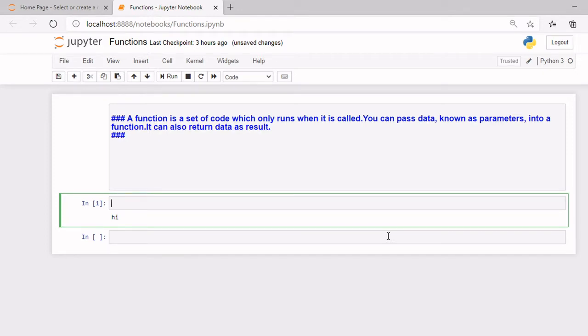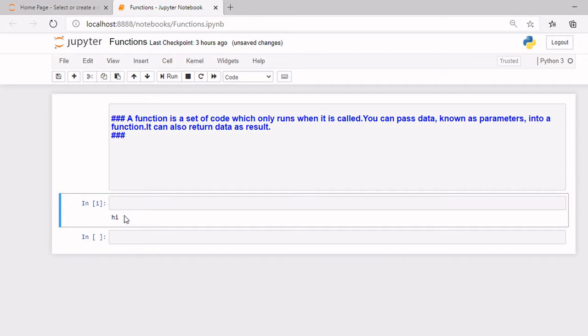So basically, a function is a block of code which you can use multiple times in a code. For example, if a code is big and you don't want to keep running a set of commands, you can make a function and you can use it multiple times in your code. Now, you may not understand what it is exactly, so I will show an example.